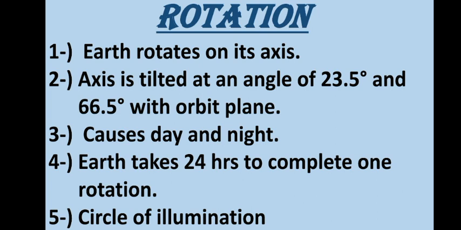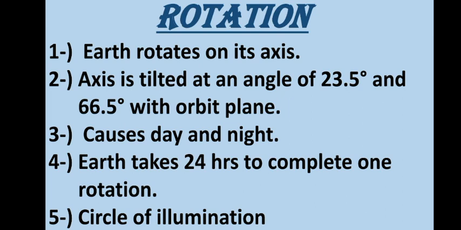Then in the second point it is written that axis is tilted at an angle of 23.5 degree and 66.5 degree with orbit plane. So what does it mean? That the Earth's axis is not exactly vertical but inclined at an angle of 23.5 degree from the vertical. It makes an angle of 66.5 degree with its orbital plane.